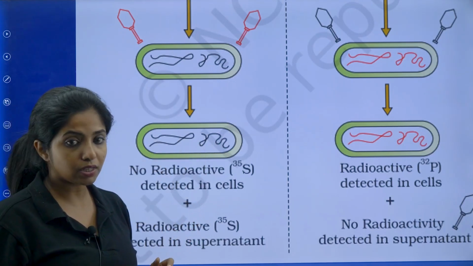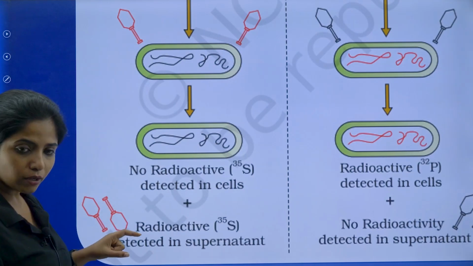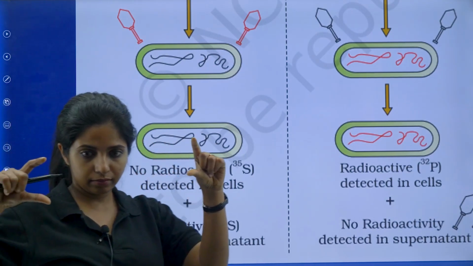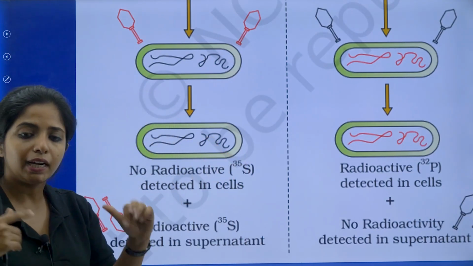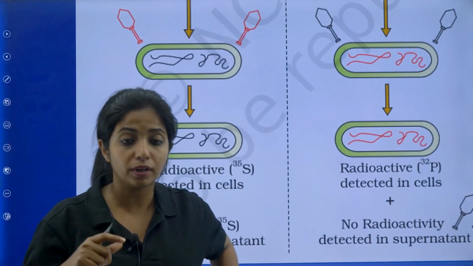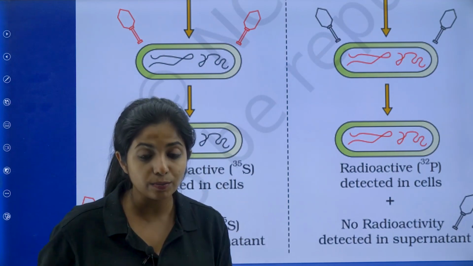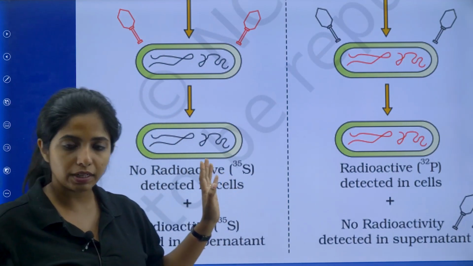So it is not the protein that is getting transformed. Next thing, they saw that the supernatant contained radioactivity. That means the proteins were left outside. It was not something that was passed from one organism to another organism. So they got to understand that.